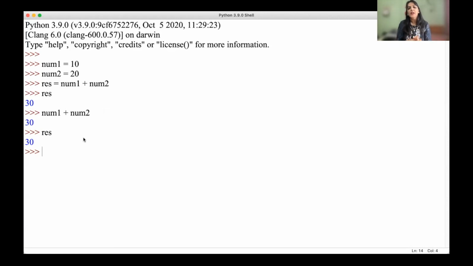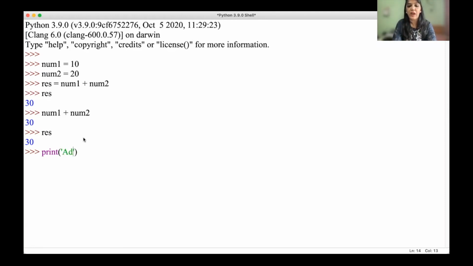That is addition. But now it is just giving me 30. What I want is to print it as, okay, addition equal to 30. So when you want to print something in Python, we have a ready-made function called print. Print is a function available in Python. It is followed by round brackets. And inside this round bracket, whatever you want to display as it is on the screen, you can put in quotes. Whether you give it in double quotes, single quotes, or triple quotes, everything is allowed.